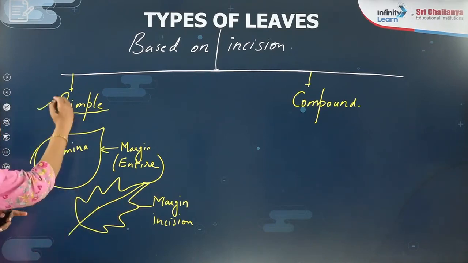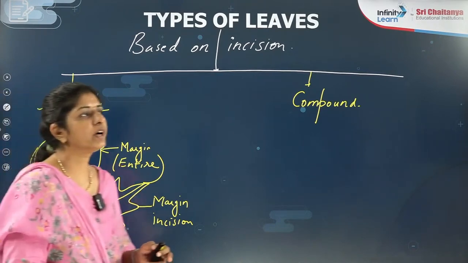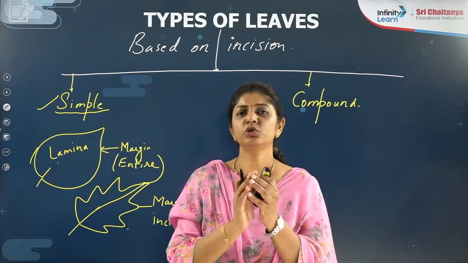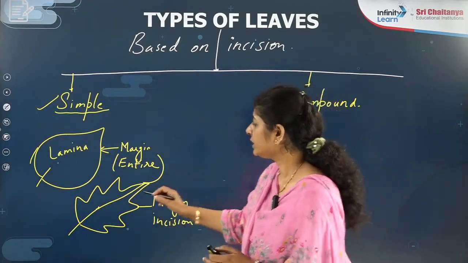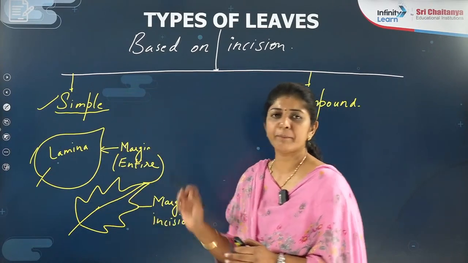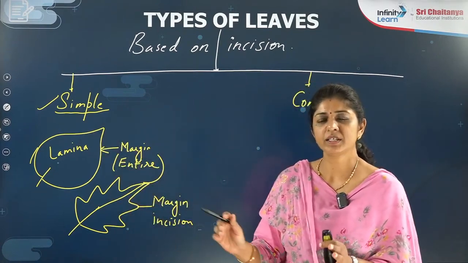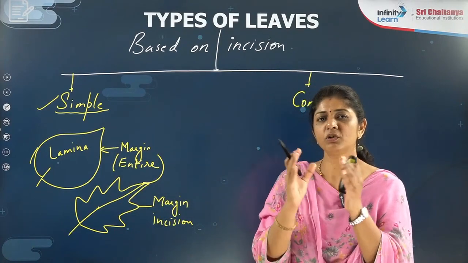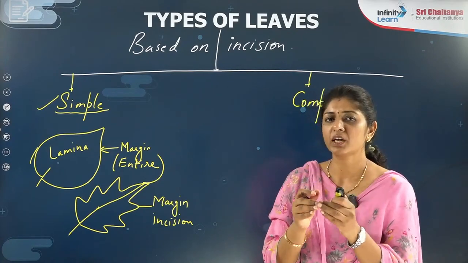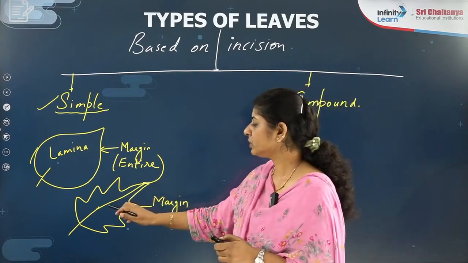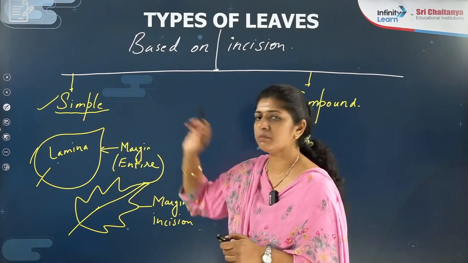And both are simple leaves. First of all, to understand the types of leaf, you should know what is incision. So the incision is not touching the midrib over there. So in both cases, this is a simple leaf. Incision is the invagination or just the cut on the margin which is not touching the midrib, then you call it a simple leaf.